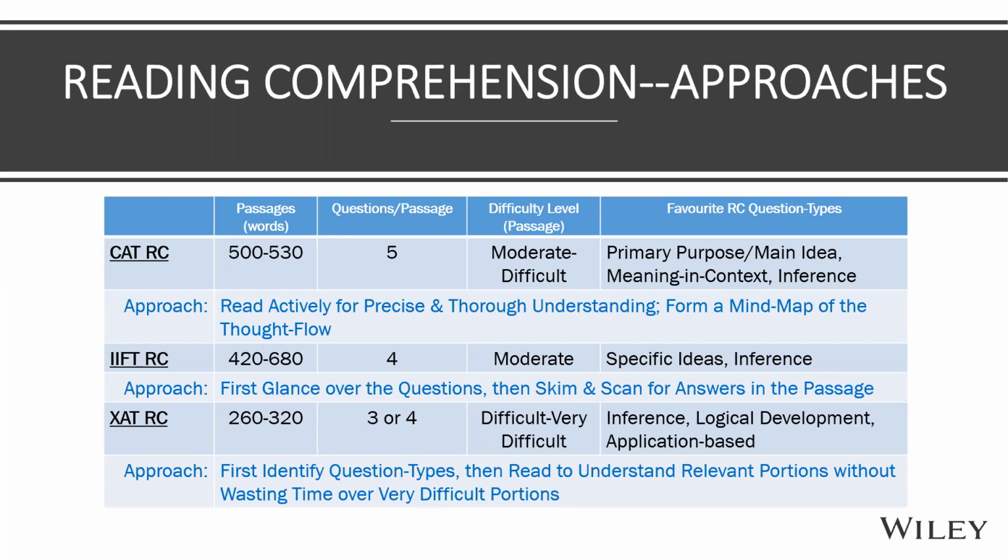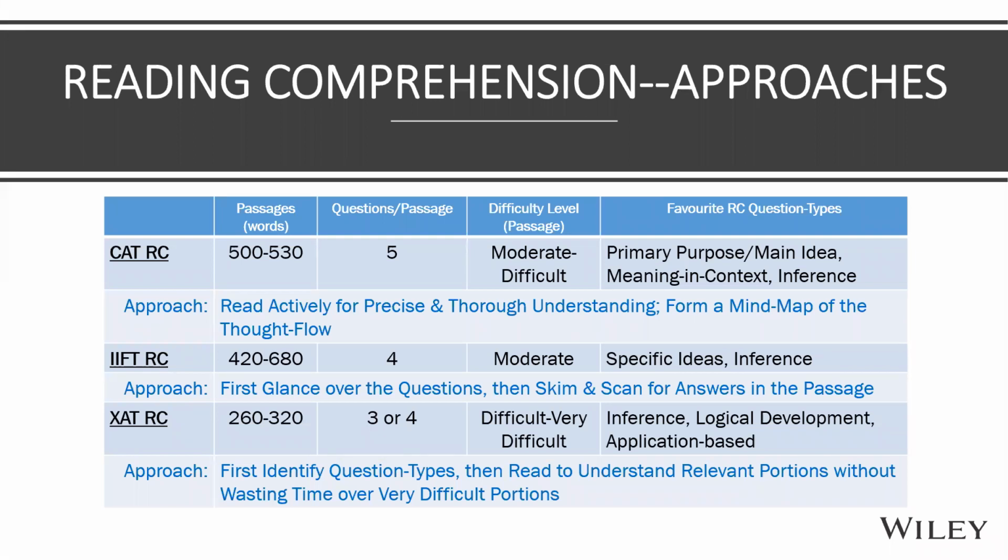Okay. XAT RC is the toughest. Shorter passages, 260 to 320 words. Last time there were 4 passages, and I think one passage had 3 questions, others had 4. Now, the difficulty level of passages is the highest among all exams.